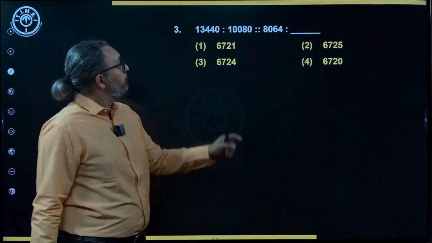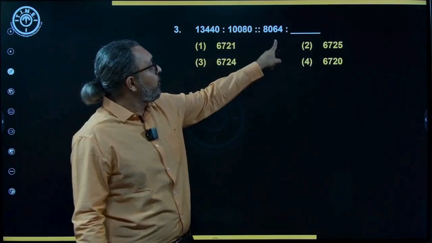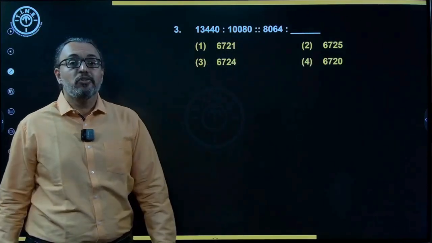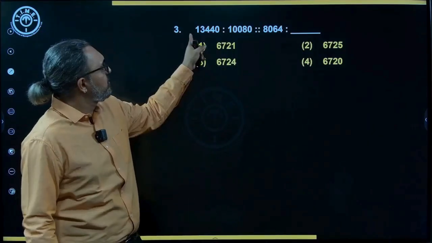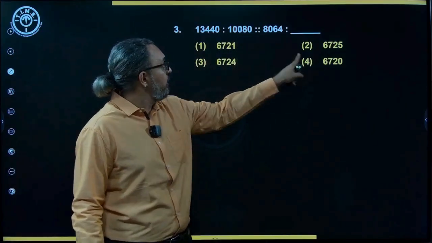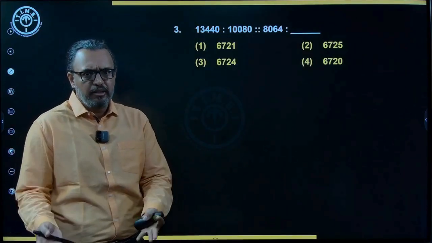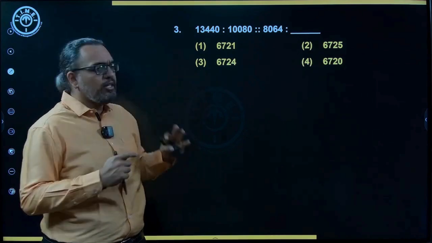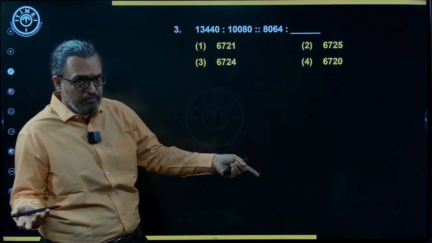Now check here again. We have 13,440, 10,080, 8,000, and in the options everything is in 6,700. Obviously it is not division, it cannot be subtraction because this is 3,000 something. Here I am not getting 3,000 something, I am taking at the most 1,300 approximately. That is how you need to check. So subtraction doesn't work, obviously division doesn't work. This is 13,000, 10,000, no division.